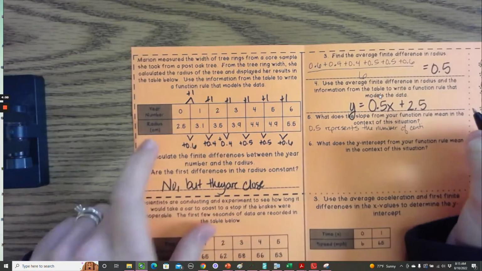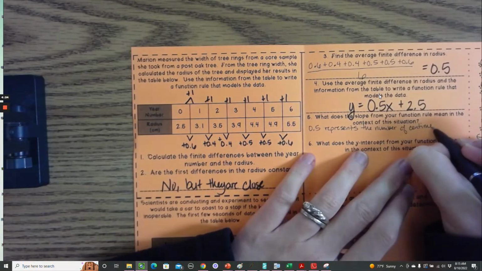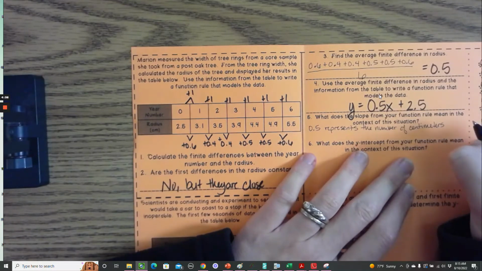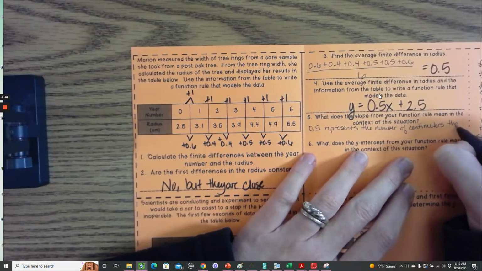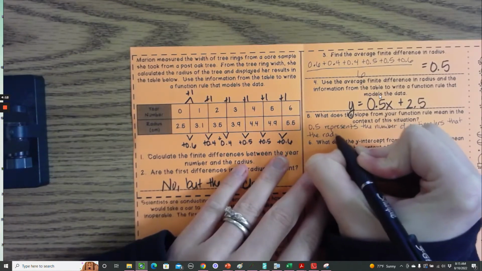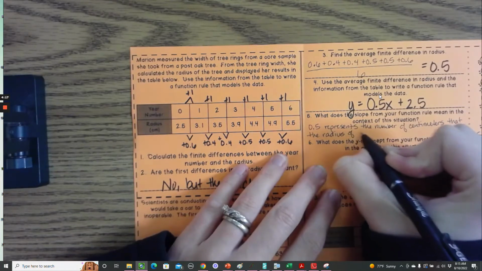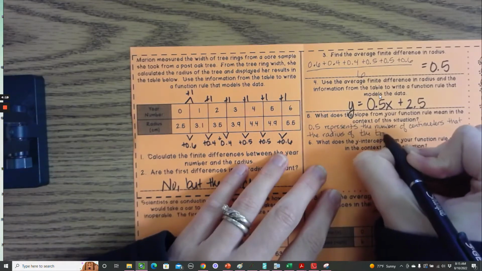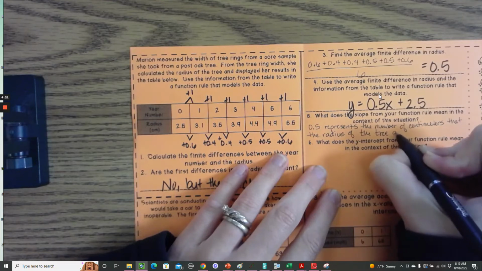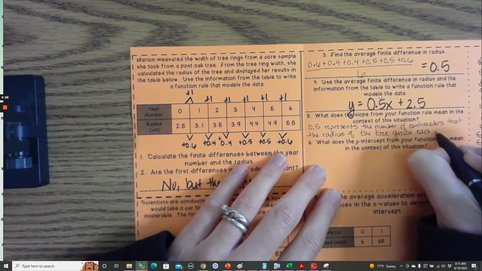The reason I know that it's centimeters, radius is centimeter. That the radius of the tree grows each year.